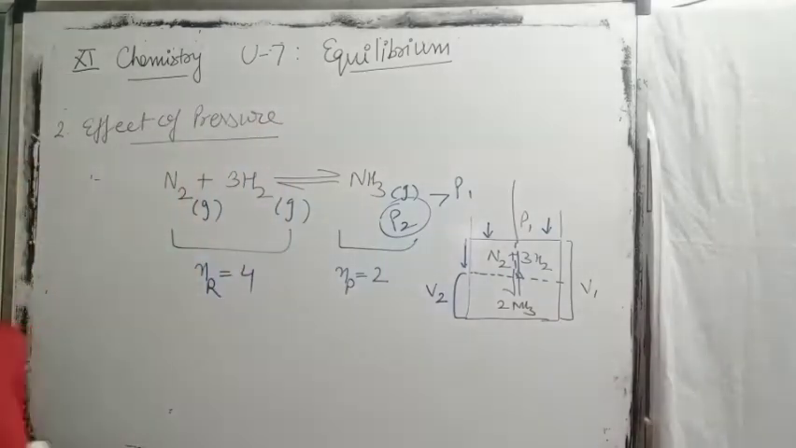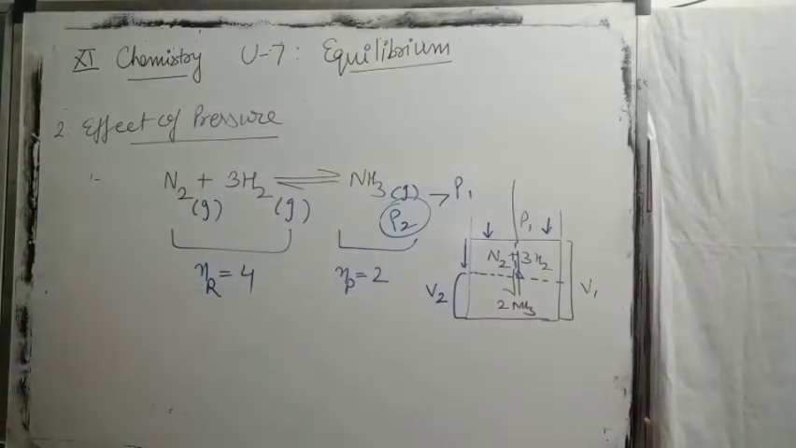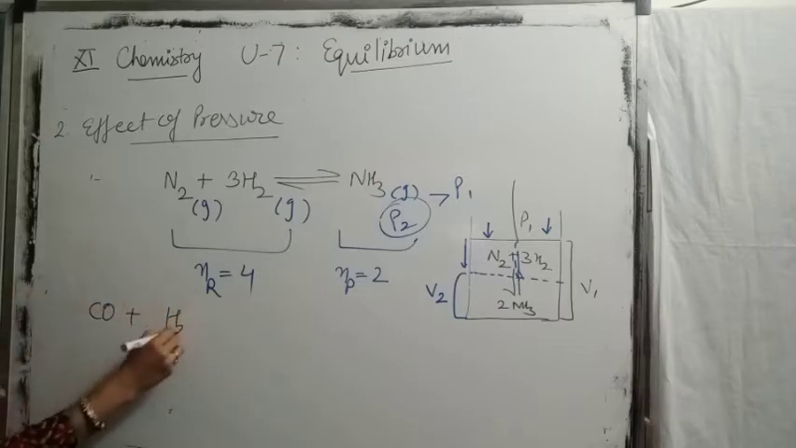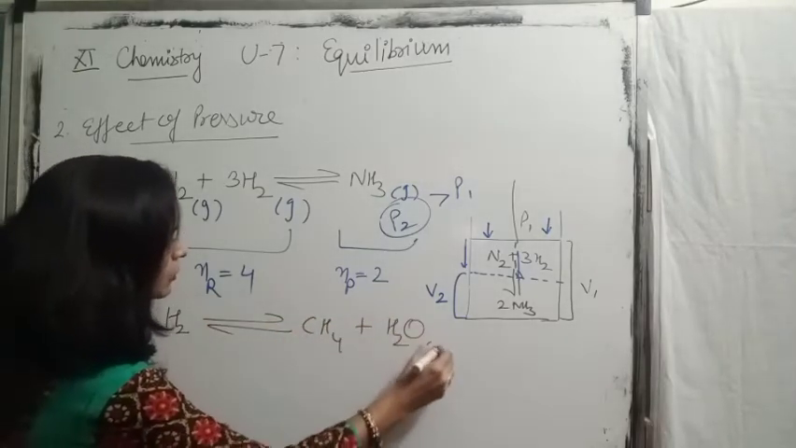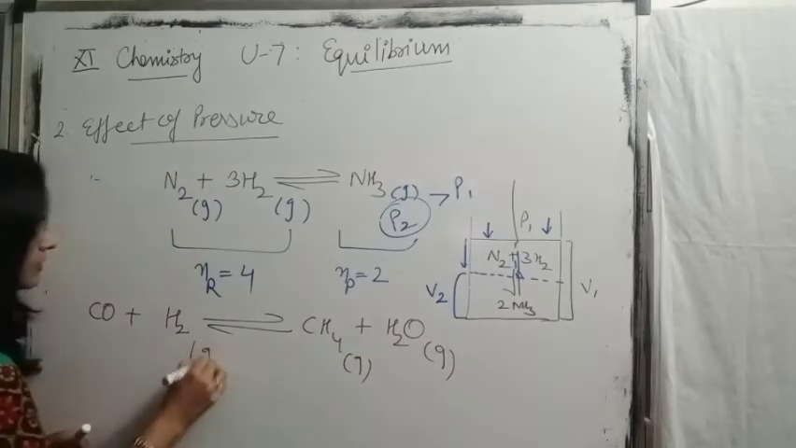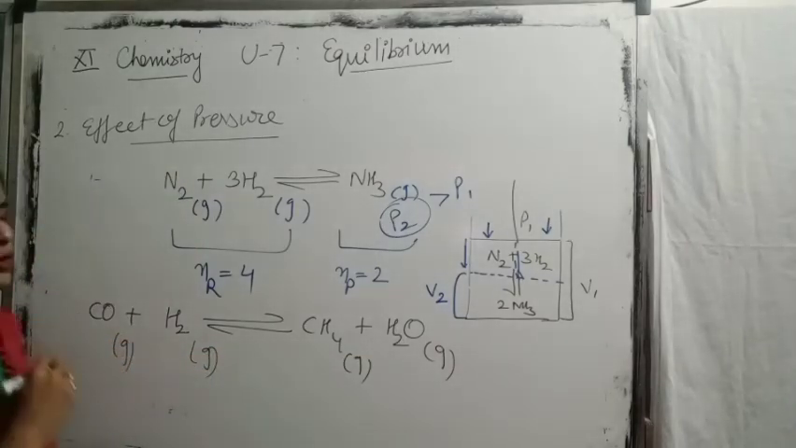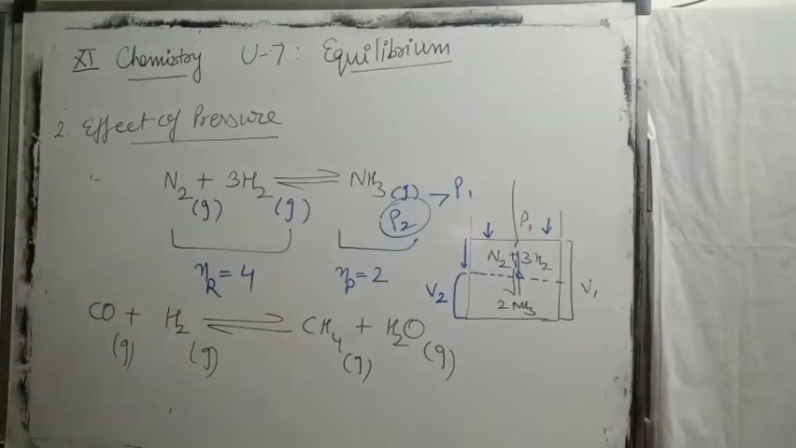One more example I am giving you. Take the reaction between carbon monoxide and hydrogen, giving methane and water. Can you write the reaction or shall I write it for you? Carbon monoxide and hydrogen giving methane gas. So how do we increase the production of methane? First, the effect of concentration: by continuously removing products from the reaction mixture, so that the amount of product is less and the reaction continuously goes in the forward direction.